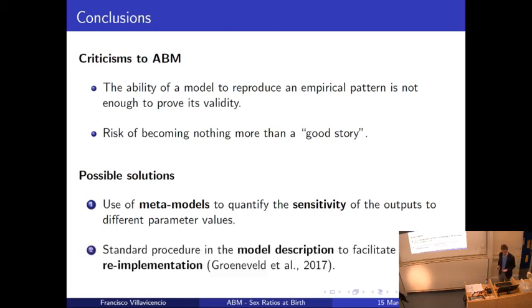And the second one is to have some standard procedure or a model description to facilitate the reimplementation of the model. Sometimes agent-based modeling becomes like a black box, where people have a model, have a code, run it and say, oh, this works. Okay, but if one wants to make a model useful to the scientific community, and make people believe that this is useful, it's very important that we document the model, provide the code, and make it available so everyone can use it, analyze it, and extend it if interested.